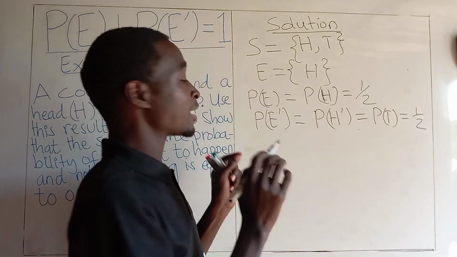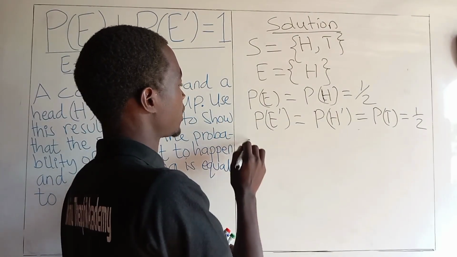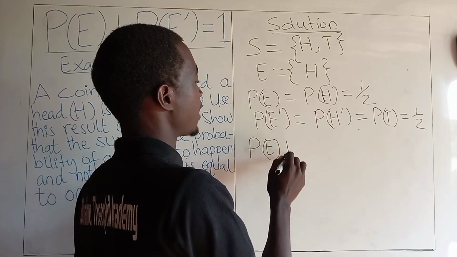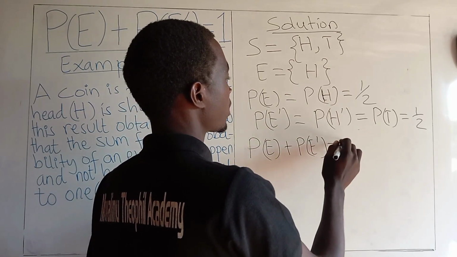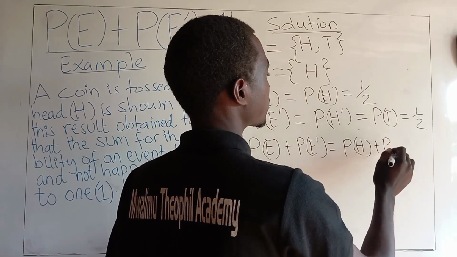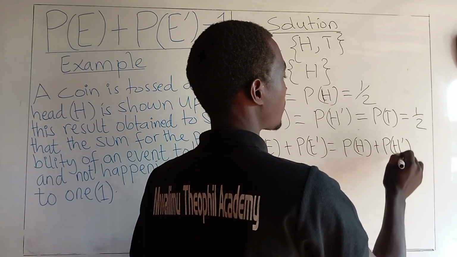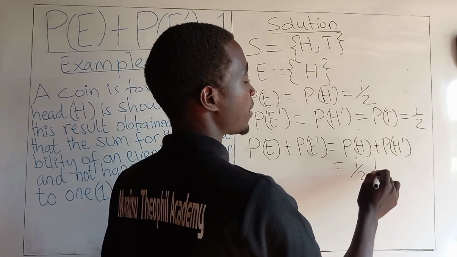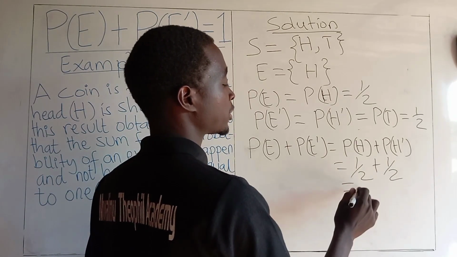Now let us see the sum of these two probabilities. Here we see the probability of an event plus the probability of an event not to happen will be equal to the probability of obtaining a head plus the probability of not obtaining a head, which is equal to the probability of obtaining a tail. Now this will be equal to a half plus a half. When you take the sum of these two values, we get 1.